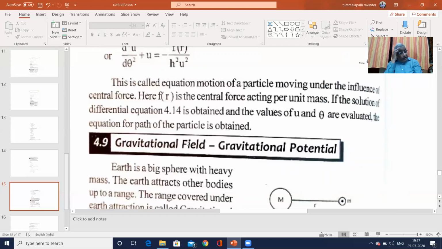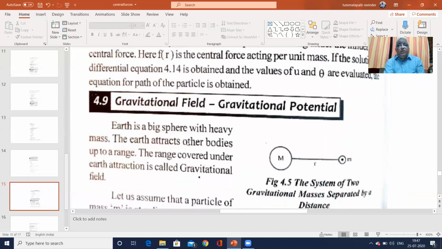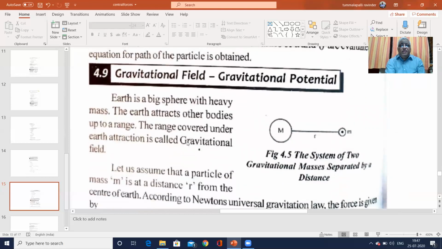Now we define another thing. What is gravitational field and gravitational potential? You already know that the sun-earth system or sun-moon system creates a gravitational field. The moon feels the attraction of the earth. Earth is a big sphere with a heavy mass. The earth attracts other bodies up to a range. The range within which it attracts is called the gravitational field.